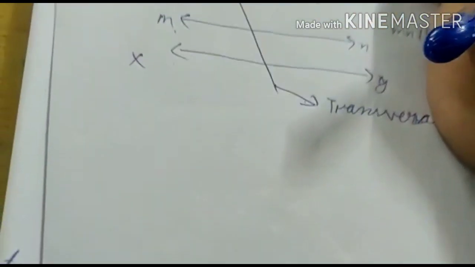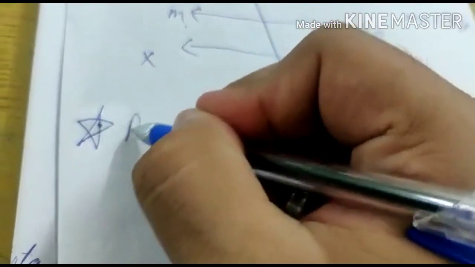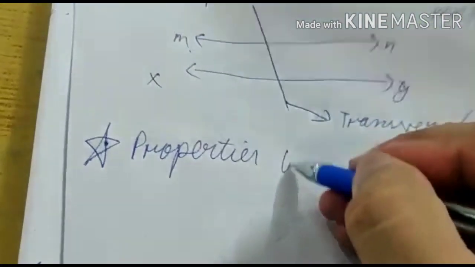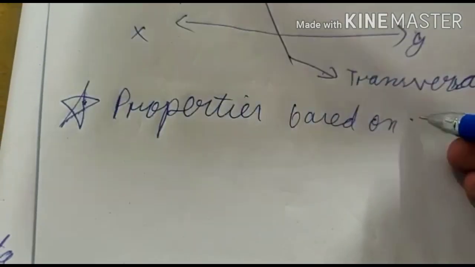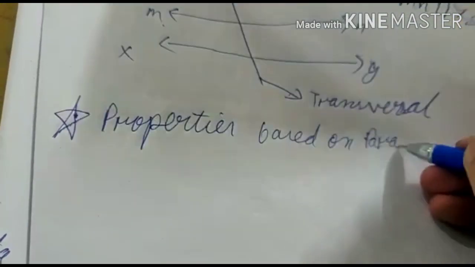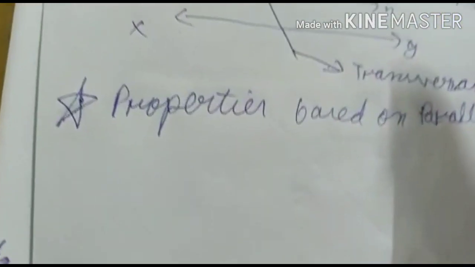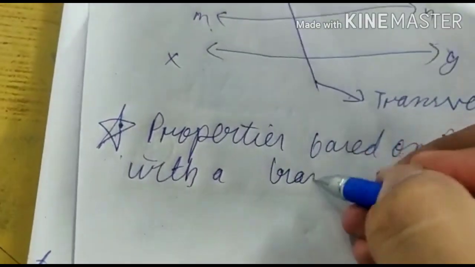Okay, so we have a few properties based on parallel lines with a transversal.